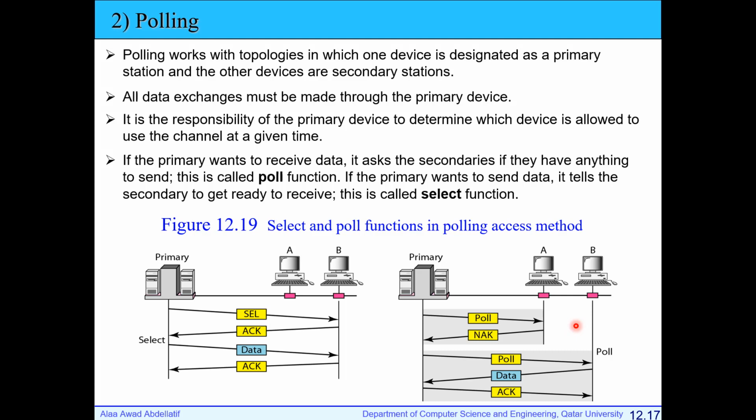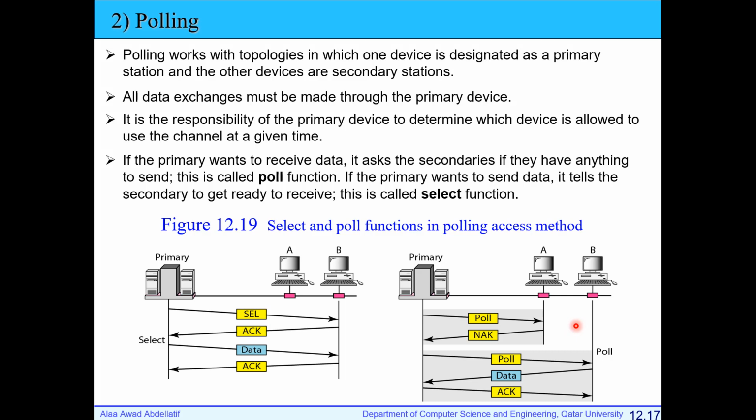In this case, station B will reply with the data. Yes. The primary is responsible for delivering this data. And to A: I received your data and I will forward it. This is the first step, polling.